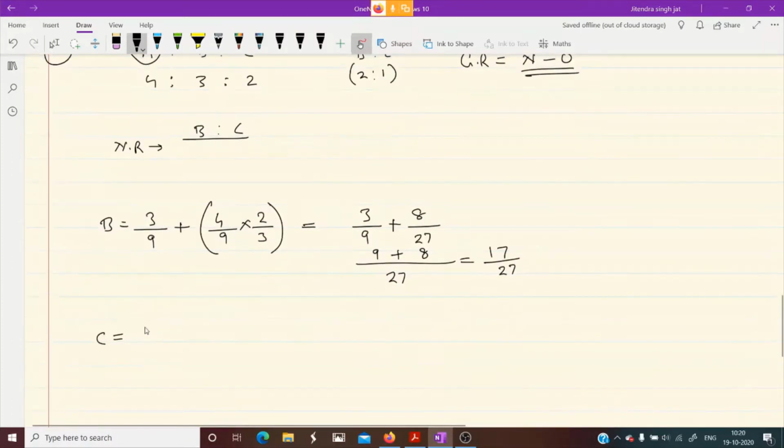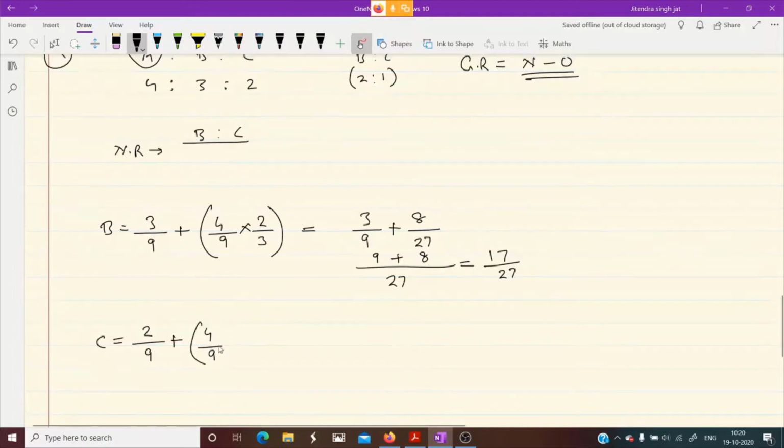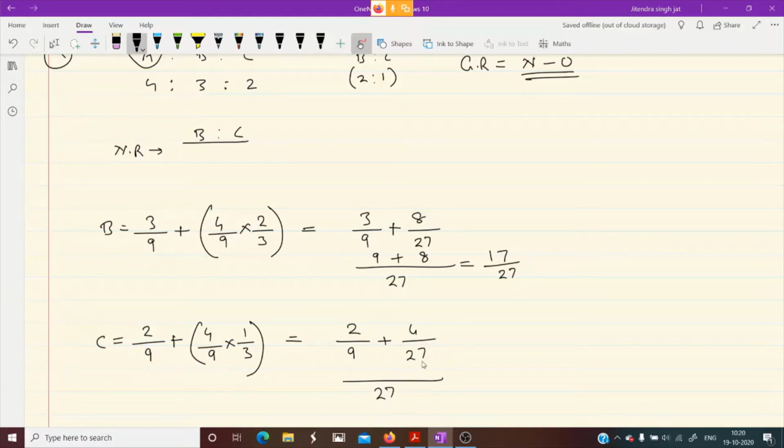Let us calculate C's ratio also. What is C's old ratio? 2/9 plus how much he gets from A? 1/3 of A's share. So it will be 2/9 plus 4 ones are 4, 9 threes are 27. 9 threes are 27, 2 threes are 6. 6 plus 4, 10. 10/27.